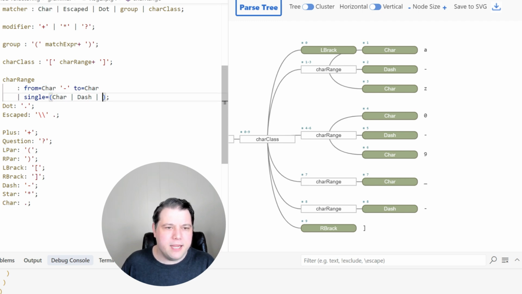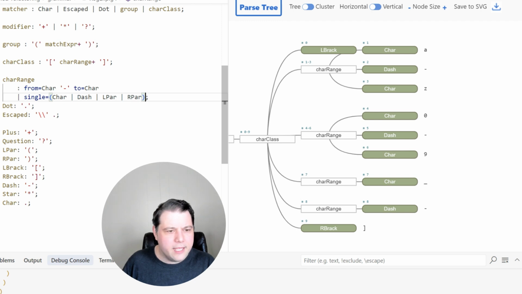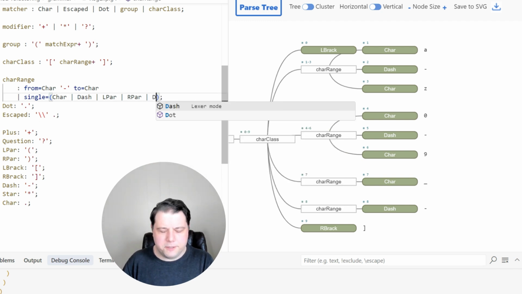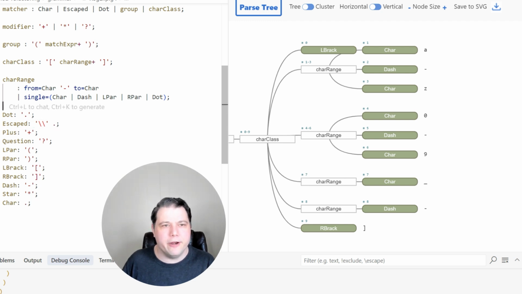So this might be lpar, it might be rpar. Indeed, it might be dash, right? Yeah, we got that. And it might be the dot. And there's probably other things that we may need to account for here, but this is just giving you an idea of how we could go about handling this.